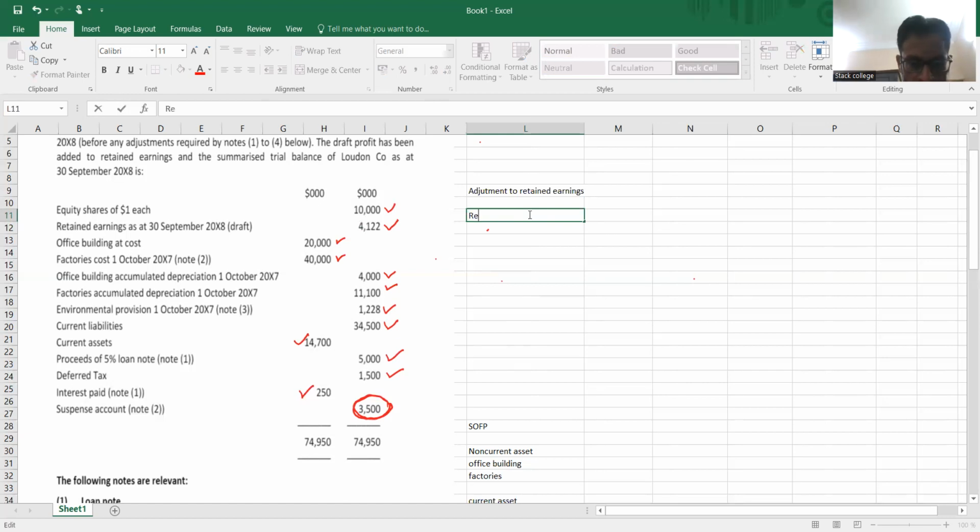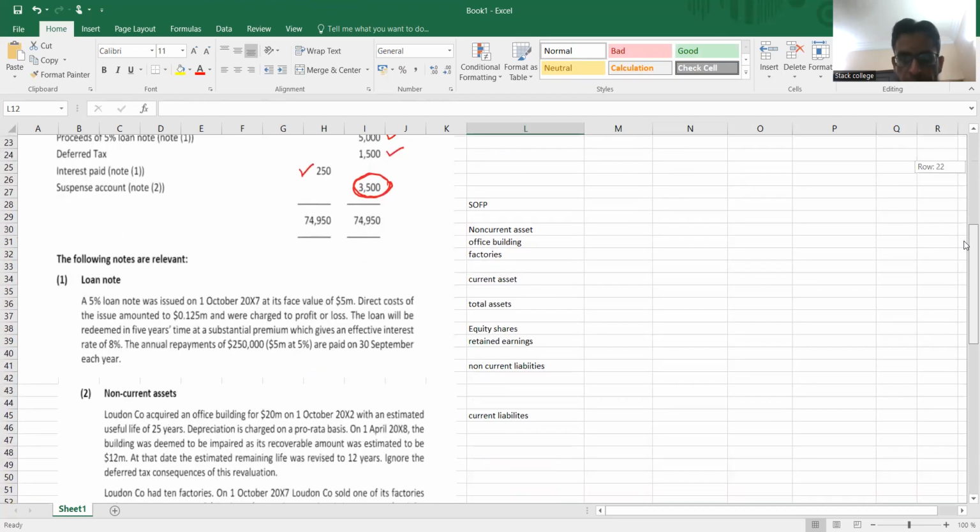So we have retained earnings at 30th September, and that is 4122. And we need to put in the adjustments now in this question. Now begin with adjustments.